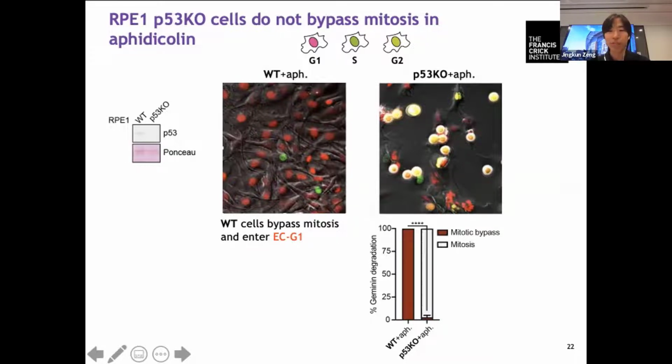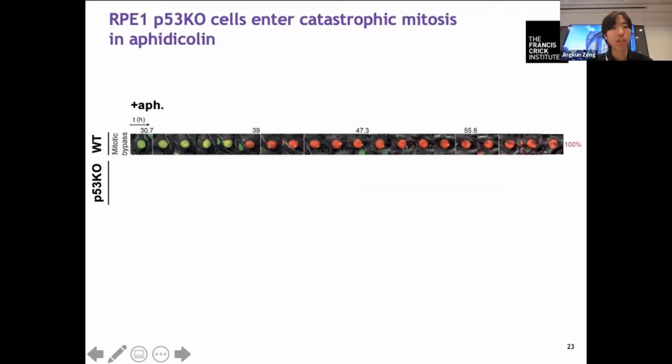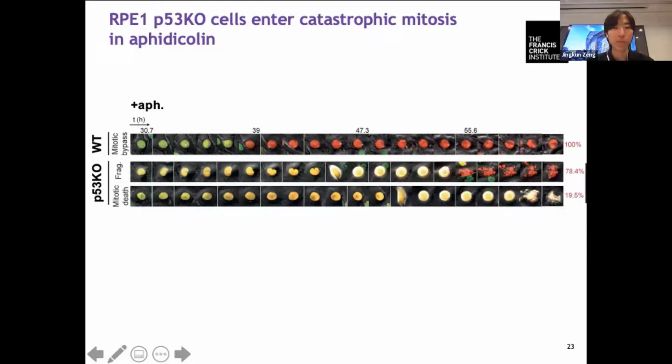We were quite confused by this because in the Davoli and de Lange paper, they clearly show that p53 negative cells could bypass mitosis following telomere stress or telomere attrition. But in our case, unlike the wild-type cells, where almost every single cell bypassed mitosis in acetylcholine, the p53 knockout cells just enter mitosis, and these mitoses are frequently catastrophic. They either end up with fragmented nuclei or they have mitotic death.